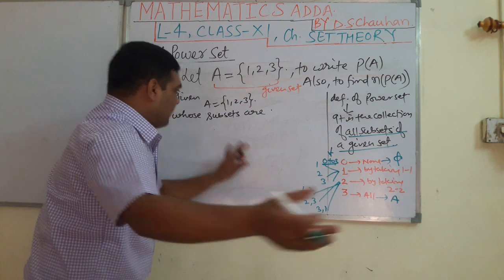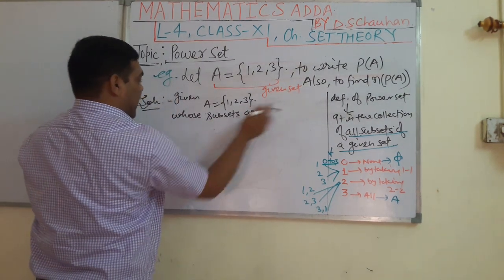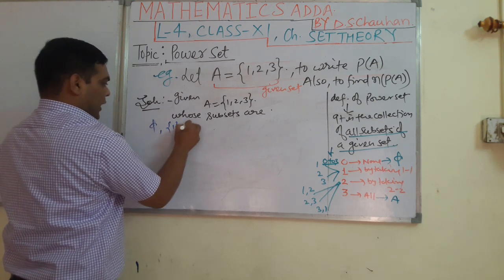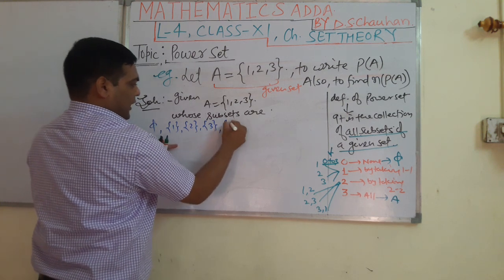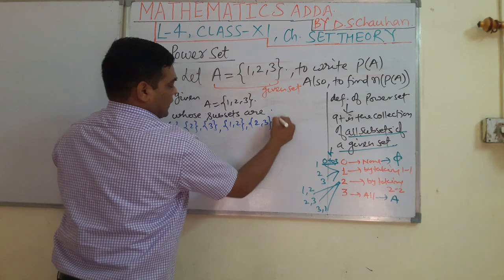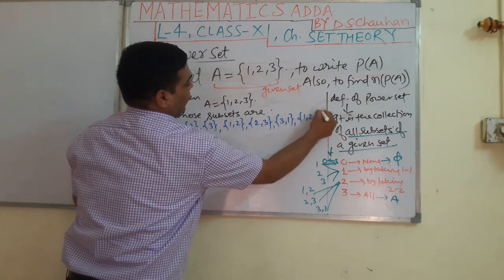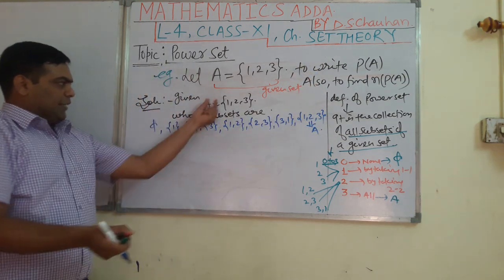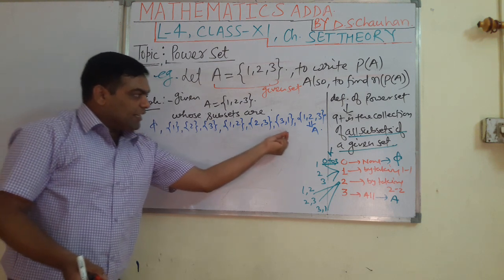Now I am going to write here, try to understand, whose subsets are: the empty set, {1}, {2}, {3}, {1, 2}, {2, 3}, {3, 1}, and {1, 2, 3}, which is the given set. Students, this is the given set A, whose subsets are all these.